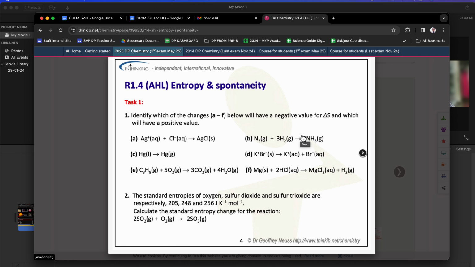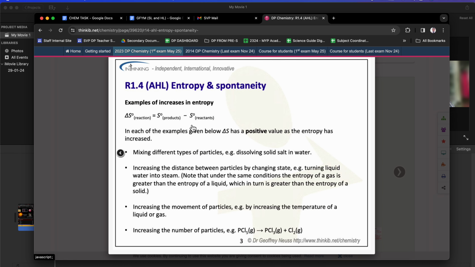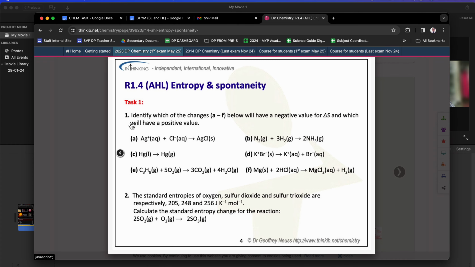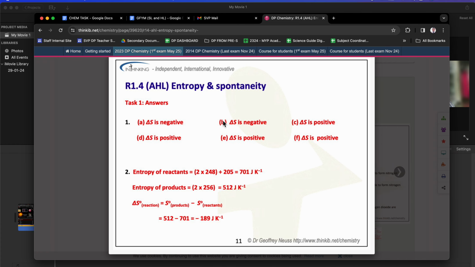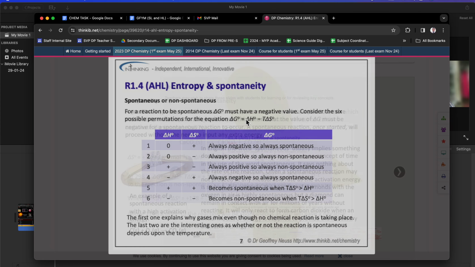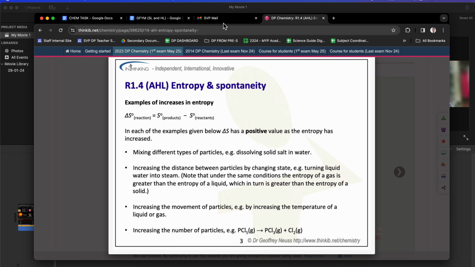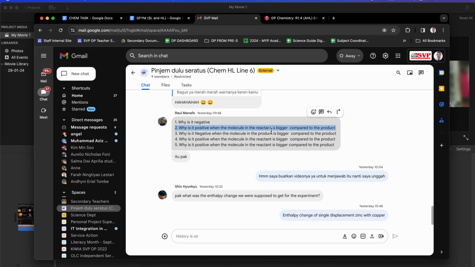If that's the case, then if you put it into these equations, this is bigger than this one, the entropy change will be negative, not positive. So let's see the answer key for B. B is negative, see? That's negative, not positive. So for your question, if the reactant is bigger, it's not positive but negative.